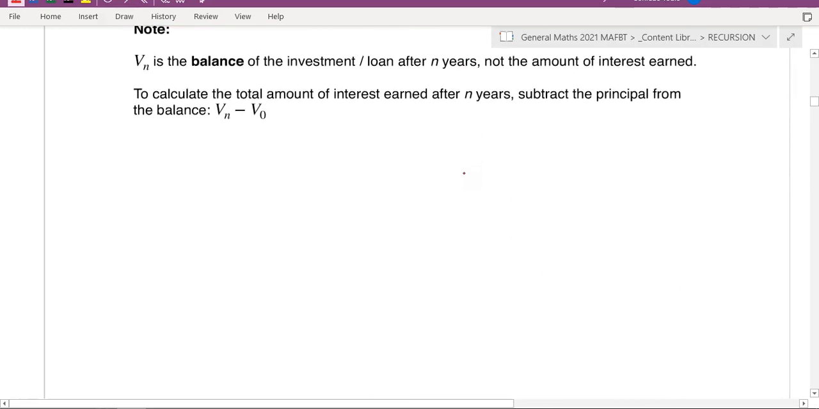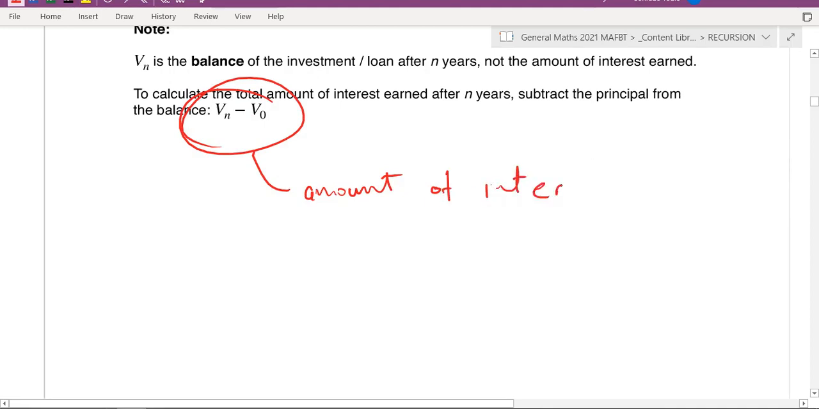Just a note, Vn just means how much money there is after a certain number of years. And Vn minus V0, what this formula does is it gives you the amount of interest earned. So if it asks you how much interest do you have to pay, or how much interest have you earned at this point, use this formula. The current amount that you have, take away how much you started off with.